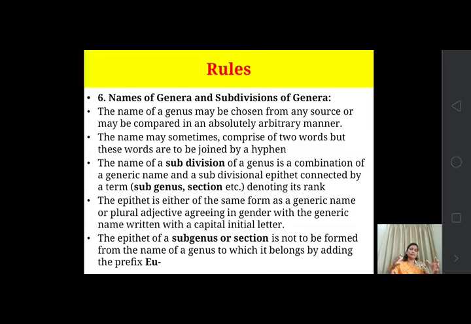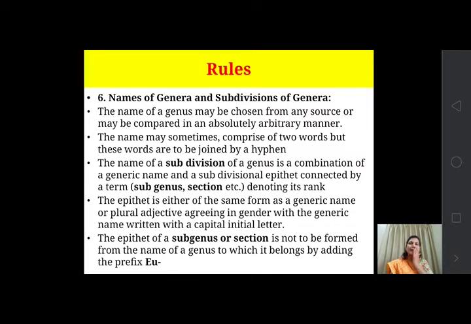When he gives two names to a particular genus, they should be joined by a hyphen. So it is a rule. If there is one name, there is no need. But if the genus has two names, they should be joined with a hyphen. In between these two names there should be a hyphen. So this is the rule.